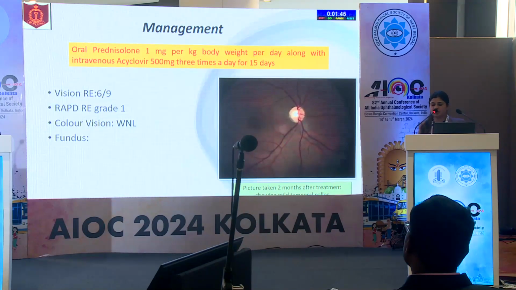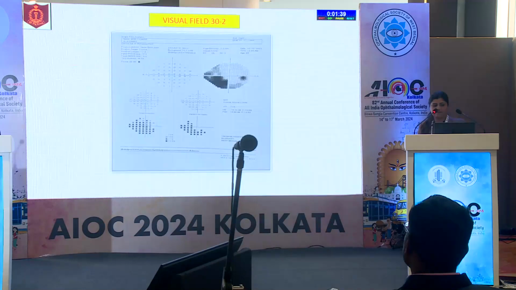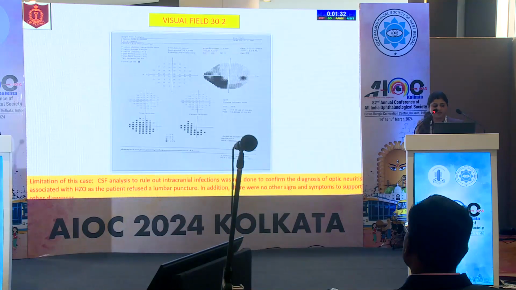Fundus evaluation, taken after 2 months of treatment, showed mild temporal pallor in the right eye. Visual field evaluation showed a persistent inferotemporal defect in the right eye. The limitation of this case was that CSF analysis could not be done to rule out infection, as the patient was not willing. Apart from that, there were no other signs and symptoms to support any other diagnosis.